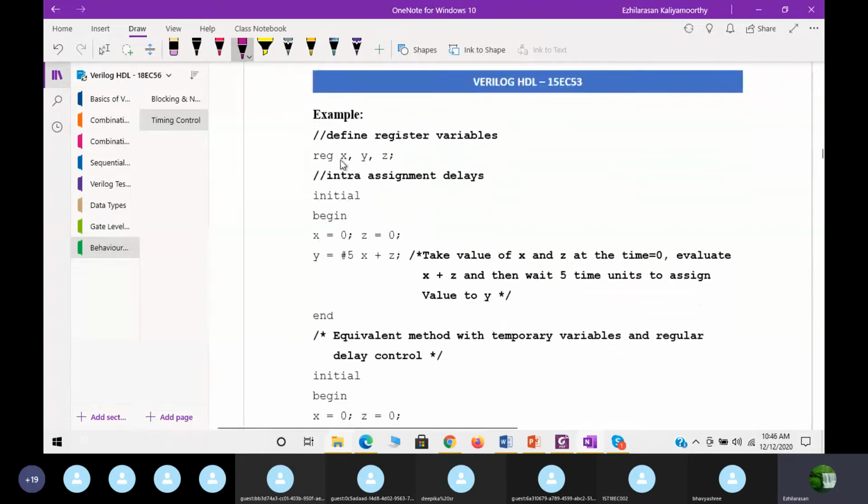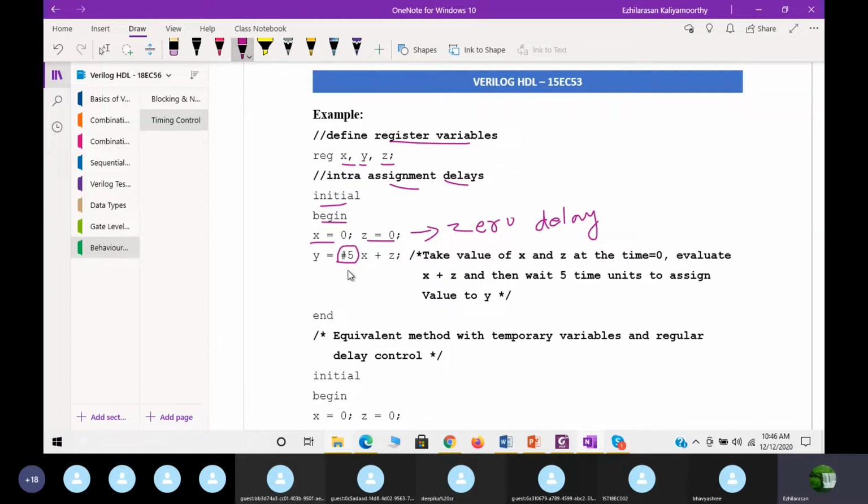See this example. You define the register variables, reg x, y, z. Now let us declare the intra assignment delay. So initial begin x equal to 0, z equal to 0. This is a 0 delay, because if you do not specify anything, then this becomes a 0 delay. This is 0 delay. Now see, y is equal to #5. See, this is what?